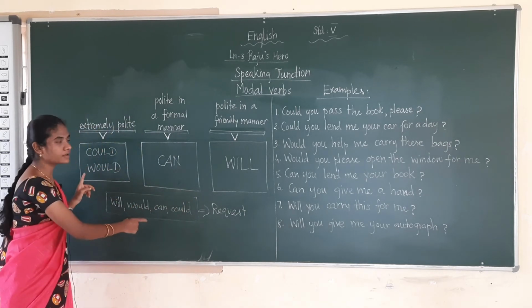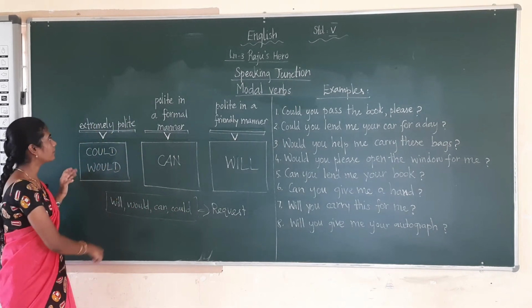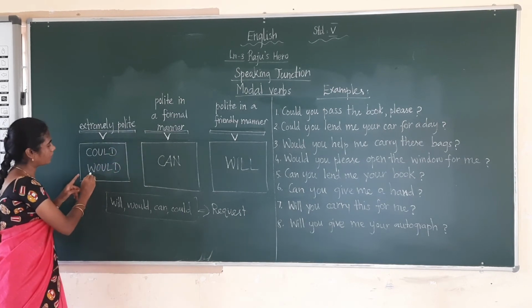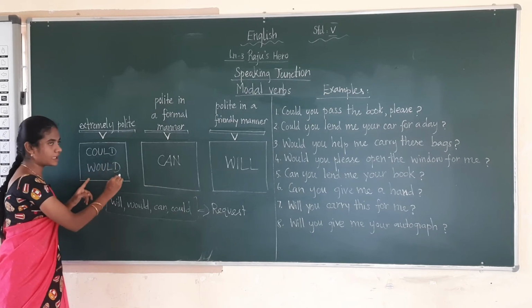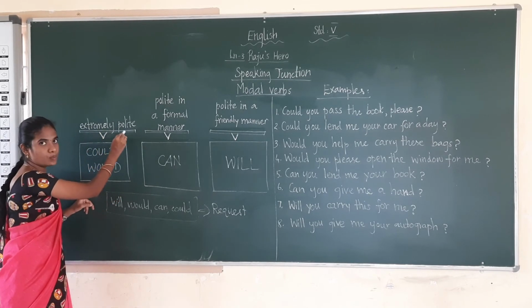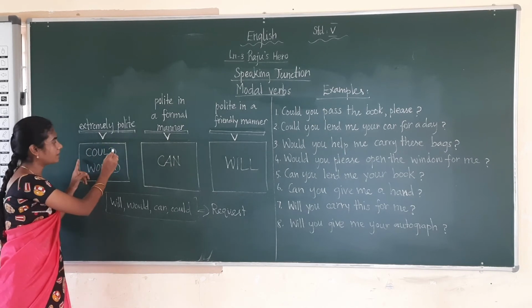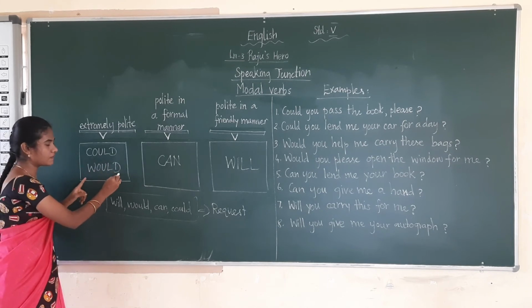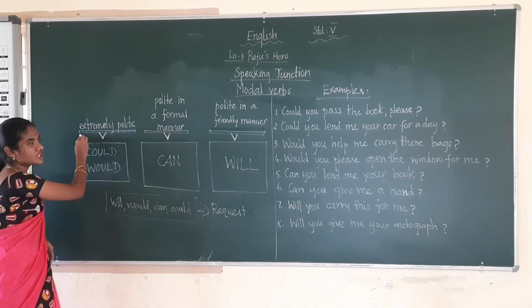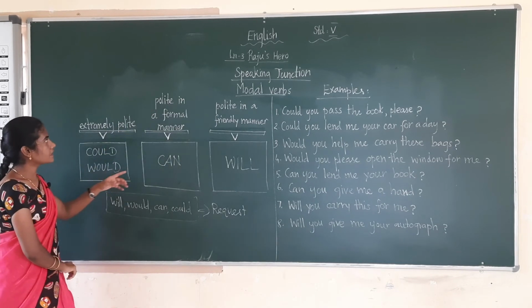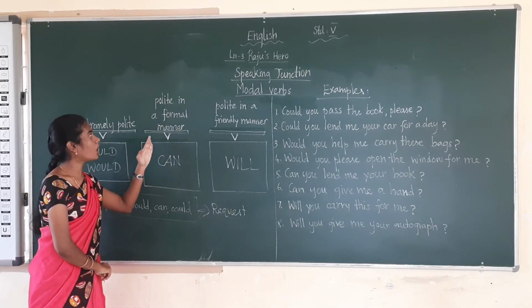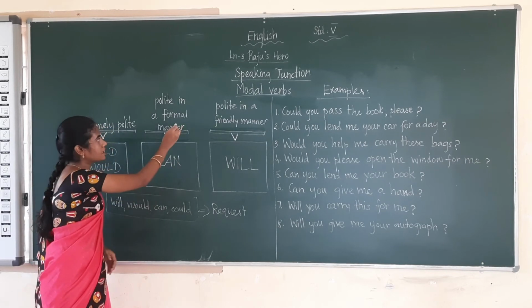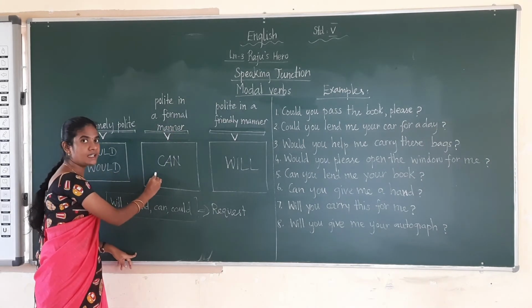Let us see which modal verbs are suitable for this. For extremely polite, we will be using the modal verbs could and would. They are used for asking extremely politely. So for being very polite, we will be using could and would. These two modal verbs will be used for asking in an extremely polite manner. The next, polite in a formal manner. What is the modal verb? We will be using only can. So for polite in a formal manner, we will be using can.